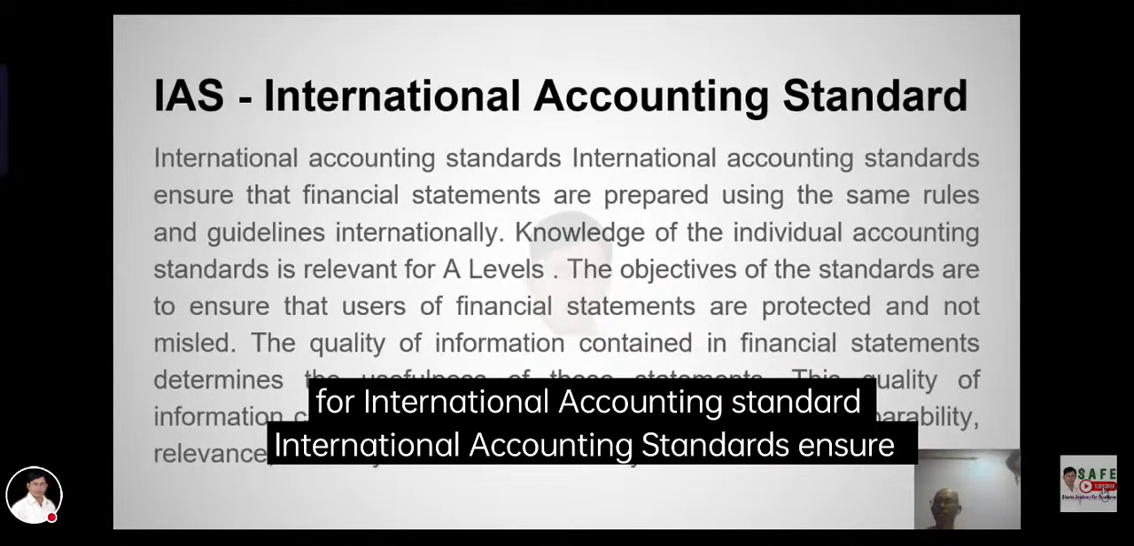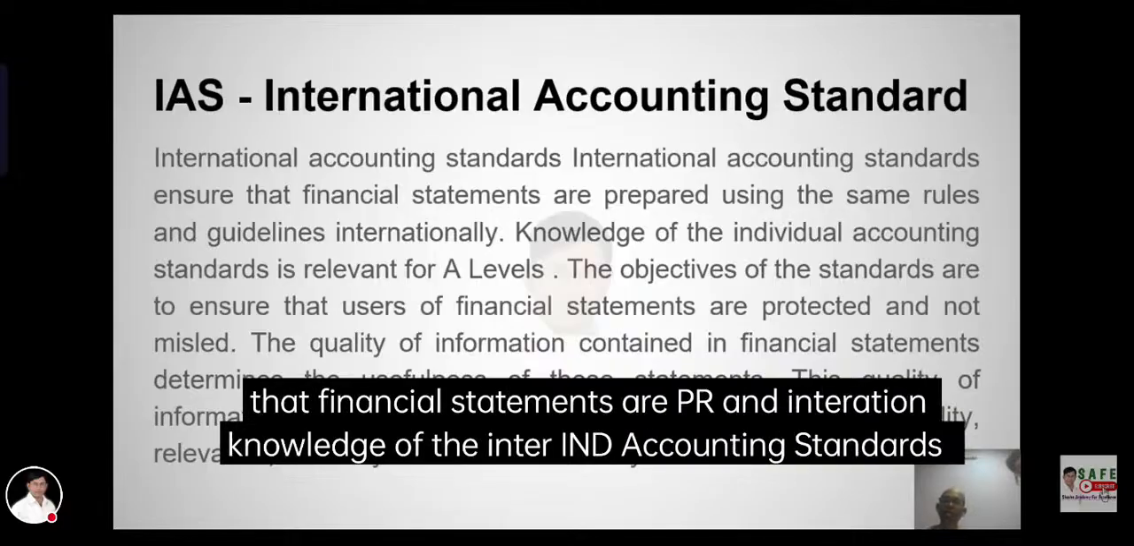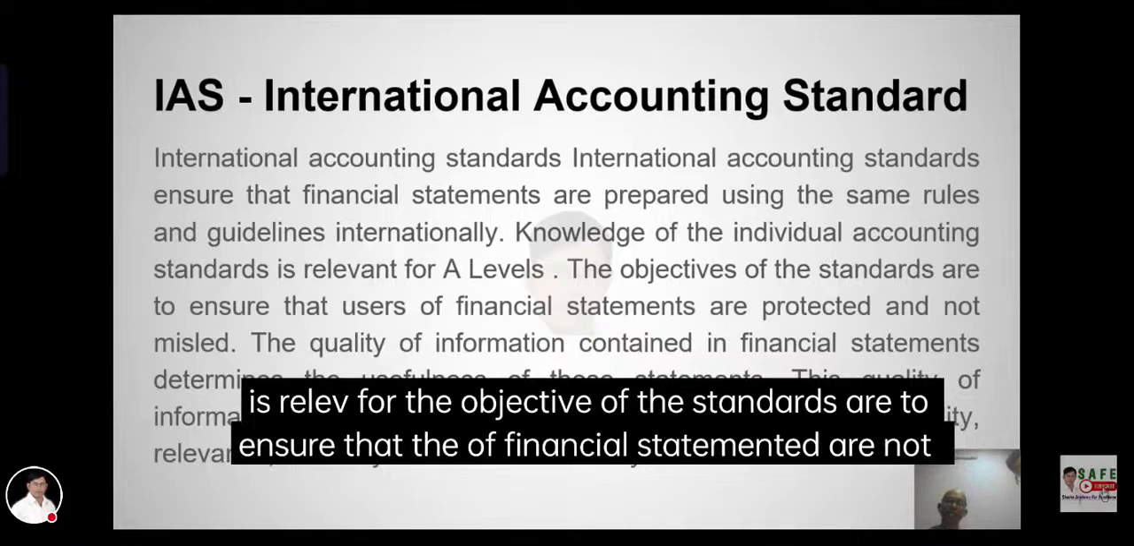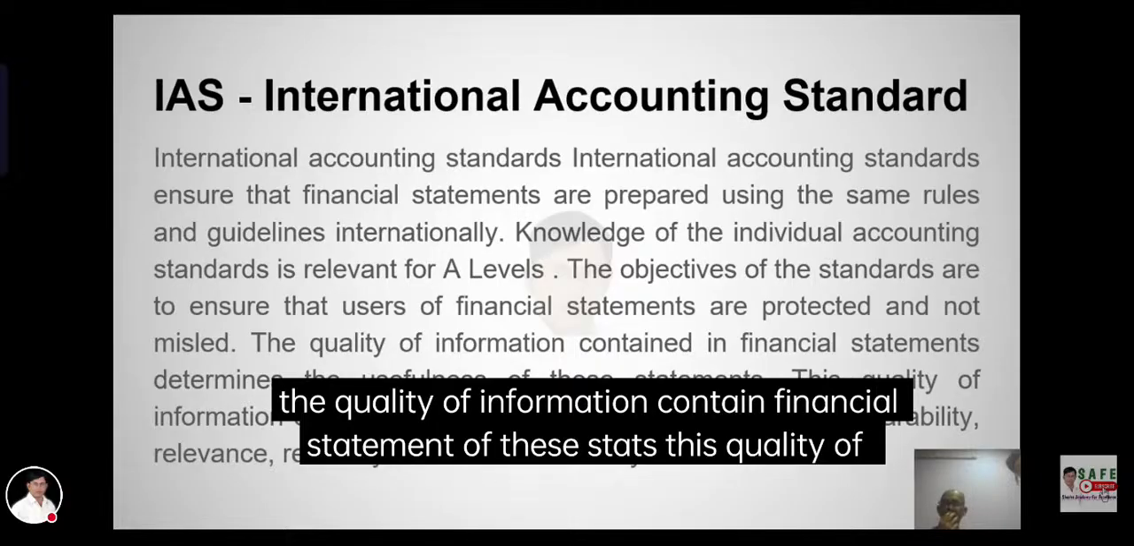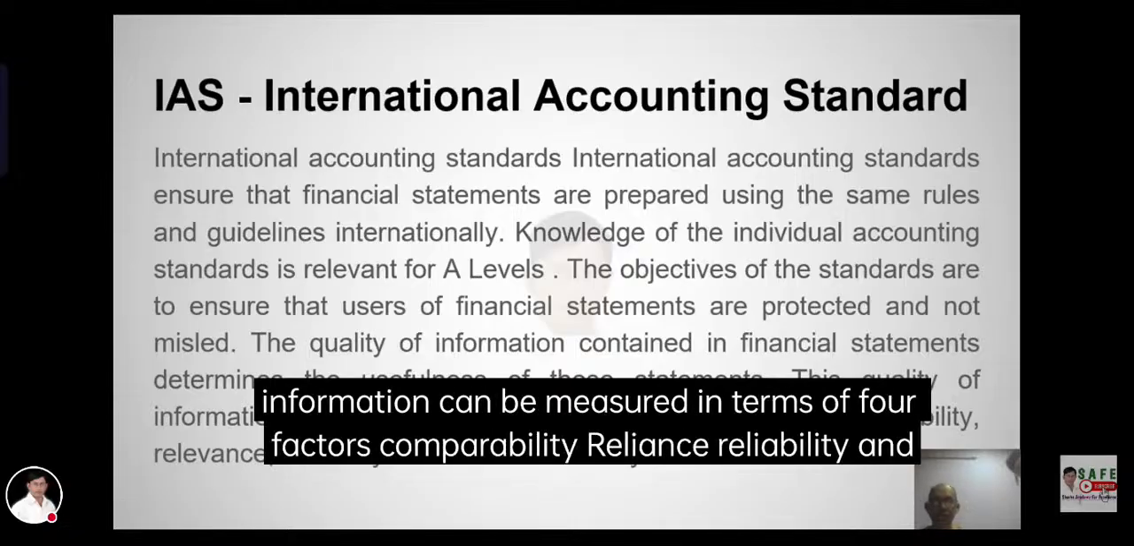International accounting. International accounting ensures that financial statements are prepared in this way. Knowledge of the international accounting standards. The objective of the standards is to ensure that the use of financial information is effective and non-misleading. The quality of information contained in financial statements can be measured in terms of four factors: comparability, relevance, reliability, and accuracy.